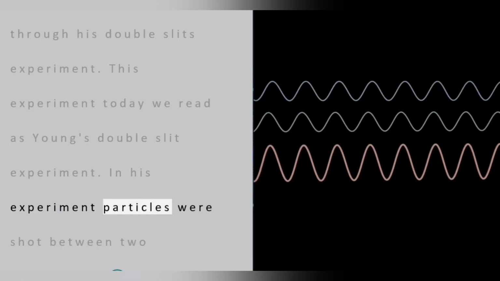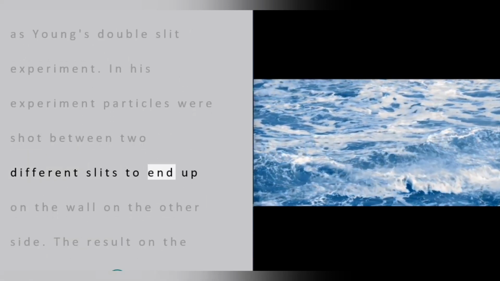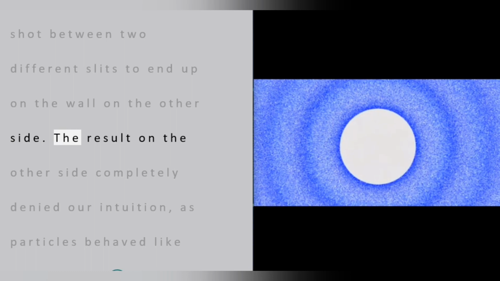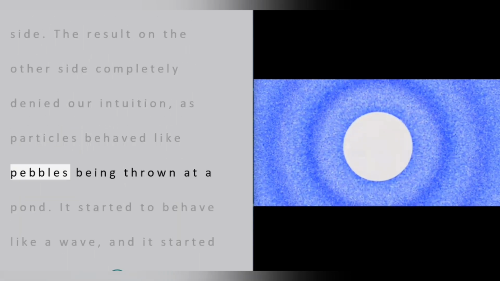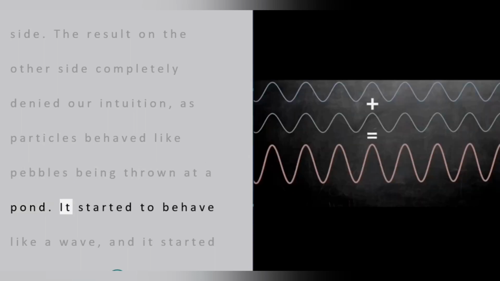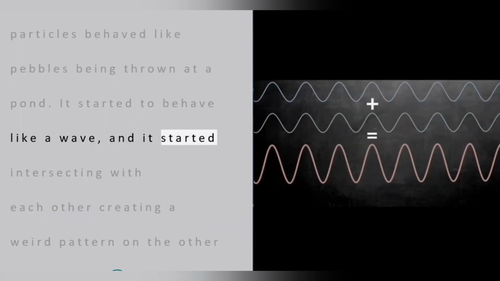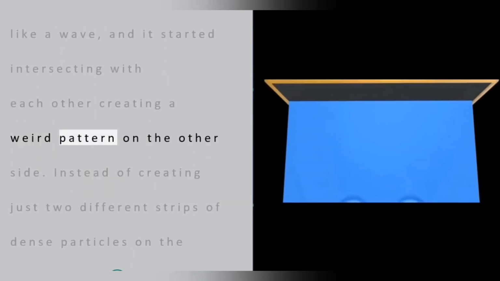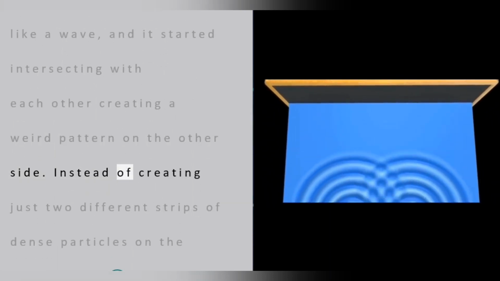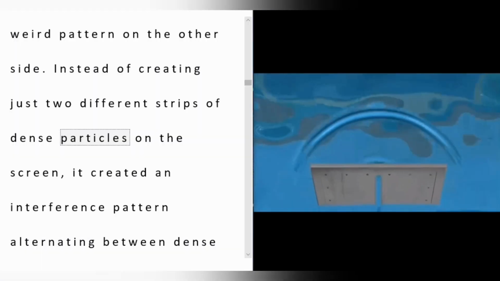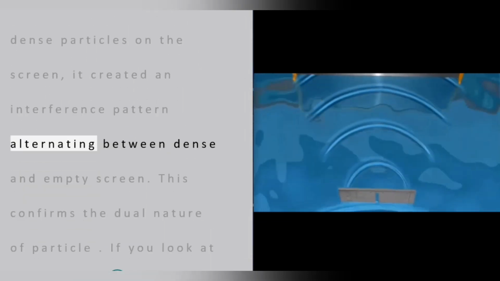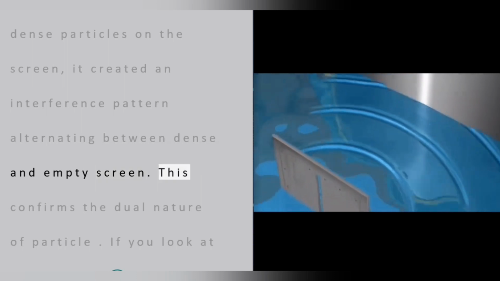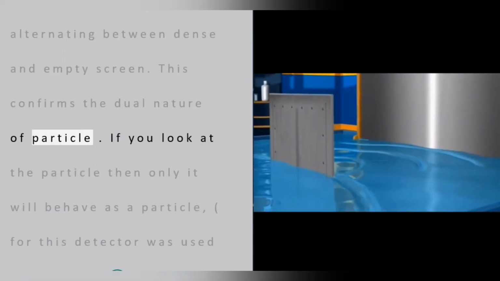In his experiment particles were shot between two different slits to end up on the wall on the other side. The result completely denied our intuition, as particles behaved like pebbles being thrown into a pond. They started to behave like waves, intersecting with each other and creating a weird pattern on the other side. Instead of creating just two different strips of dense particles on the screen, it created an interference pattern alternating between dense and empty areas. This confirms the dual nature of particles.